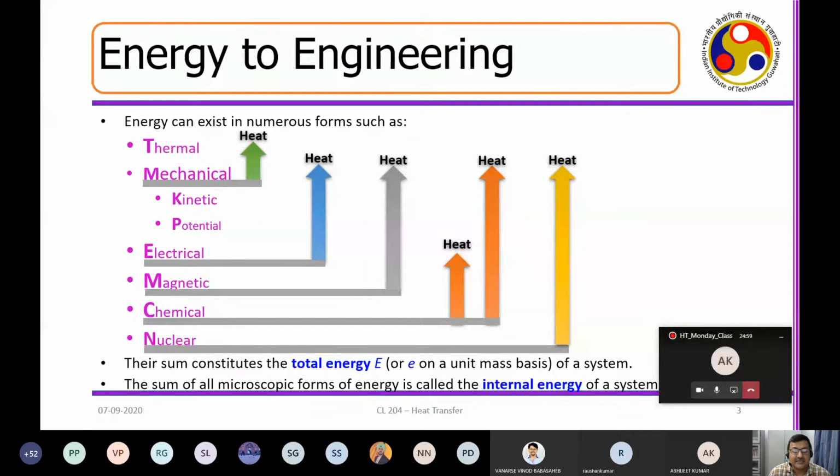Now they are getting converted into some sort of work, like say, suppose you are moving. Now when that happens, you generate heat, and that heat is coming back to you in the form of thermal energy. Like say, suppose electrical energy, you are using an electric engine, or say, electric vehicles, to mechanical.